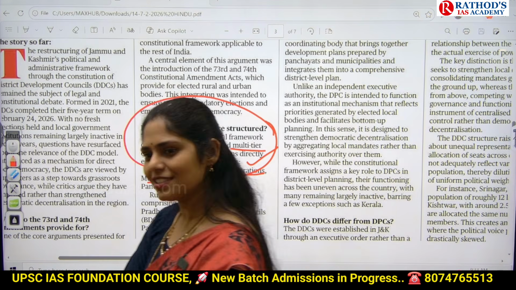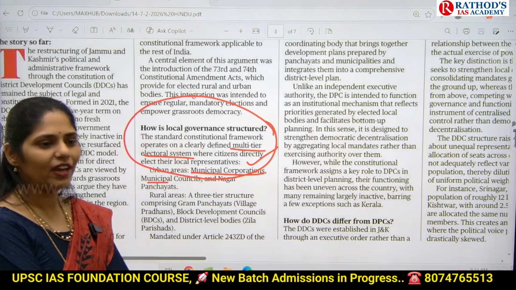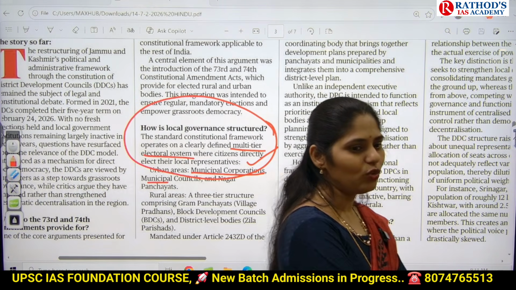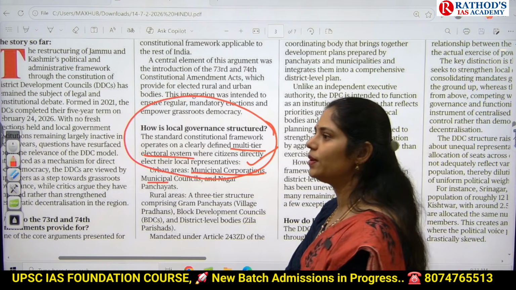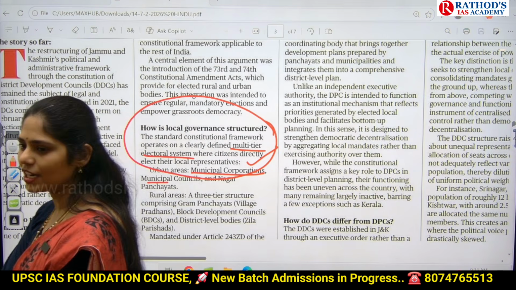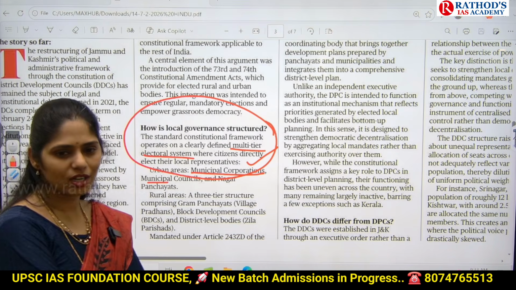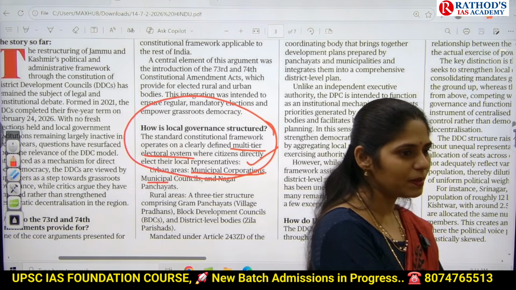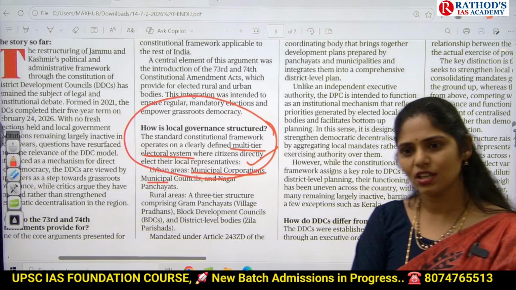Okay, after class, use Google and try to identify why we have different types and what the criteria is. Clear? On this, UPSC can ask you a prelims-based question: consider the following statements regarding cantonment board, port trust, municipality, municipal corporation. Like that, UPSC can ask you a question individually on this area.